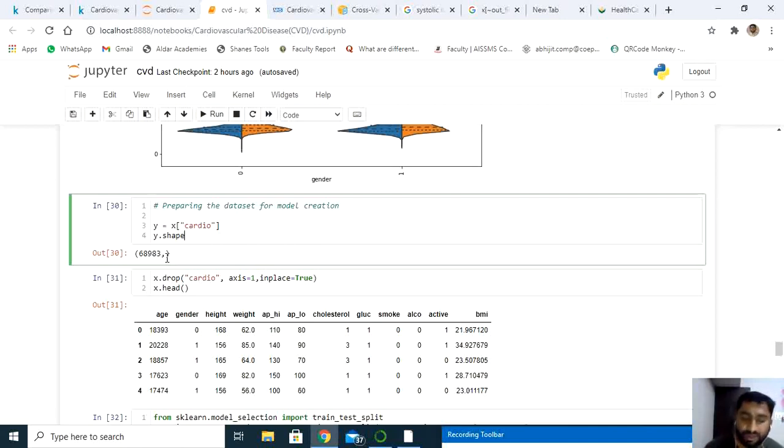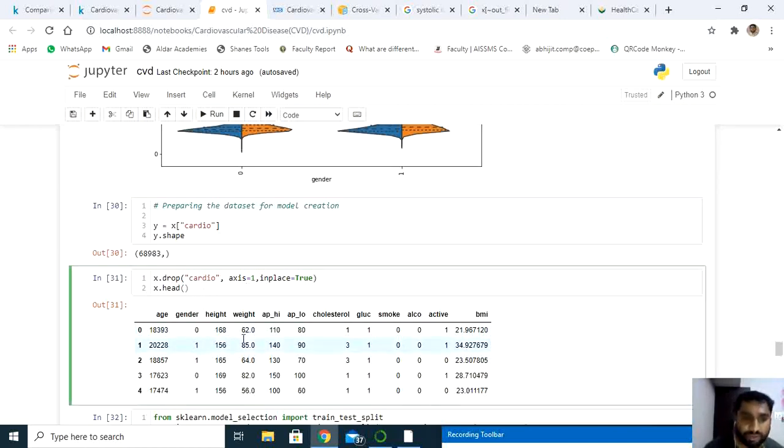Okay, duplicate values, outlier values. So we dropped those values. Out of 70,000 records, now I'm remaining with 68,983 records. In the same way, X already has the complete set of the data. So what I'm going to do here is drop cardio. Cardio is my dependent variable here. So the entire column I'm going to drop, and I'm remaining with this. So this is going to be my feature set now.